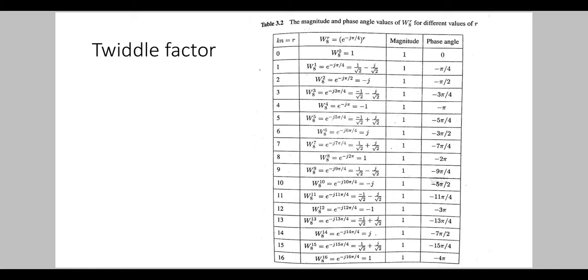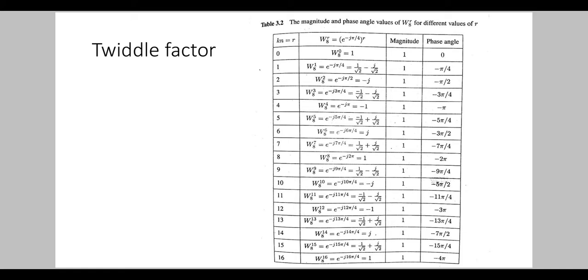Here the first column is the values of r, that is, it varies from 0 to 16, and the second column is Wn raised to r. Here we are taking the n value as 8, so W8 raised to r is the second column. We know Wn is equal to e raised to minus j 2 pi by n.